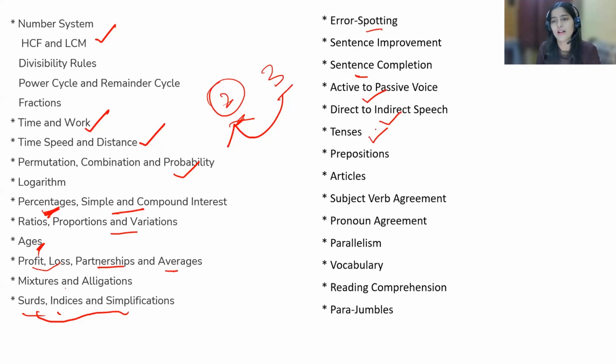Now it's not like they are directly going to ask you about some tense, it's just that in some fill in the blank or error spotting question, the tense must be used. Prepositions, again they'll be used in fill in the blanks or so. Articles too must be used in fill in the blanks or these sort of questions. Subject verb agreement would be a part of sentence improvement or sentence correction. Pronoun agreement you'll be having. From vocabulary you can have synonyms and antonyms, where some word is given and you have to determine the synonym or the antonym of the word.